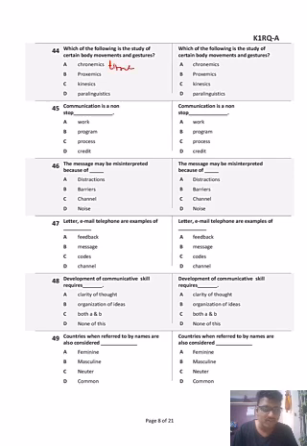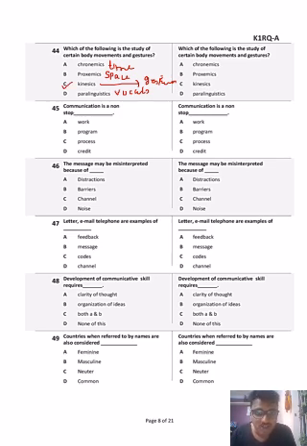Proxemics is basically how you're utilizing space. Paralinguistics is basically how you're using your vocals. Kinesics is basically the study of how you're using your gestures. So it is kinesics.